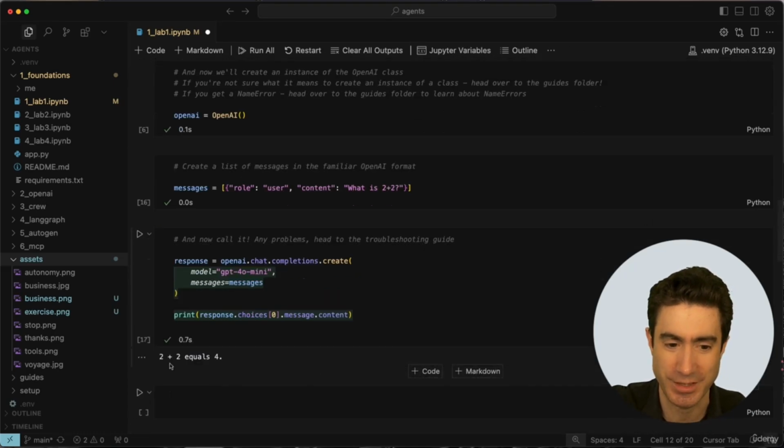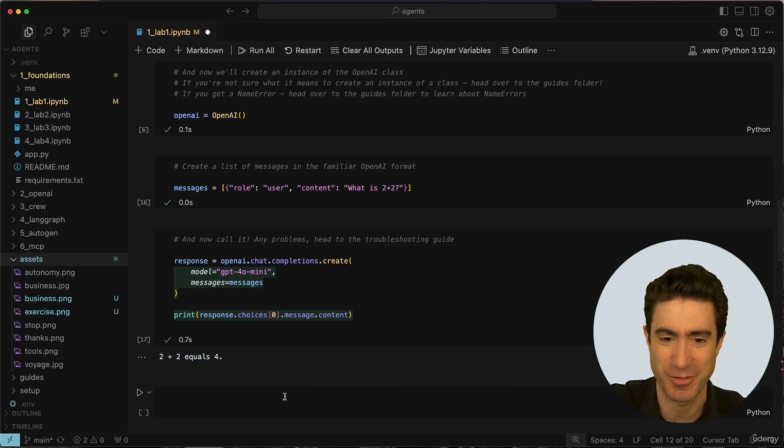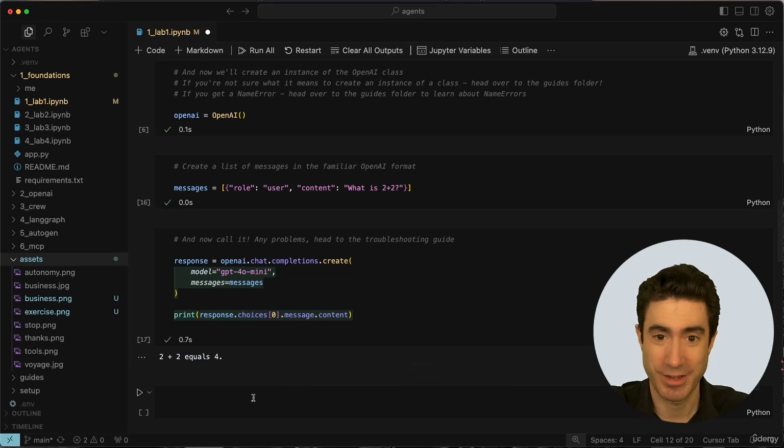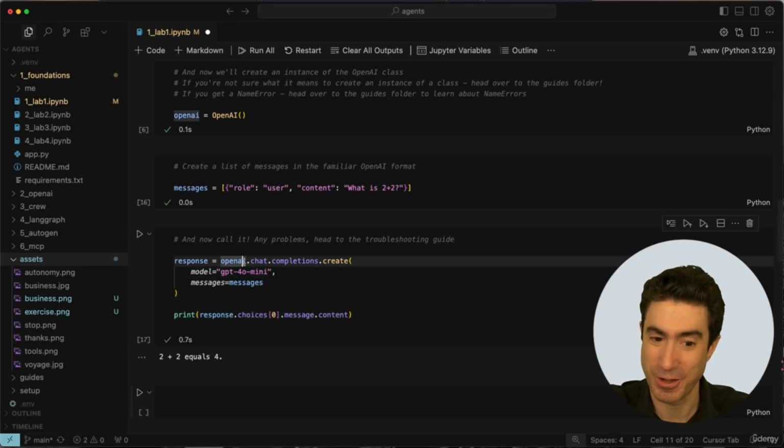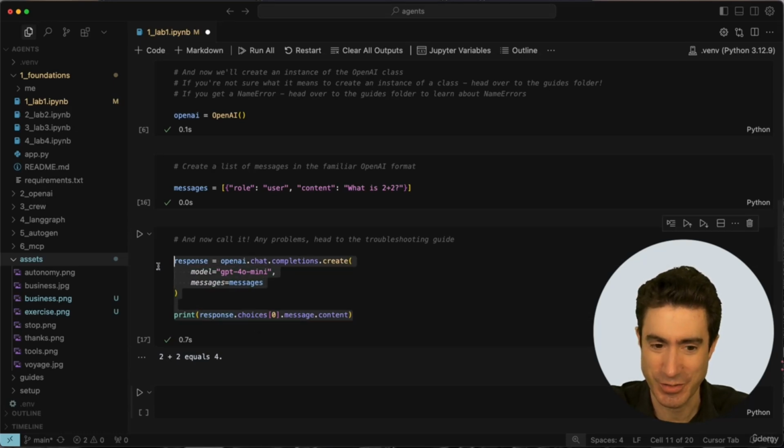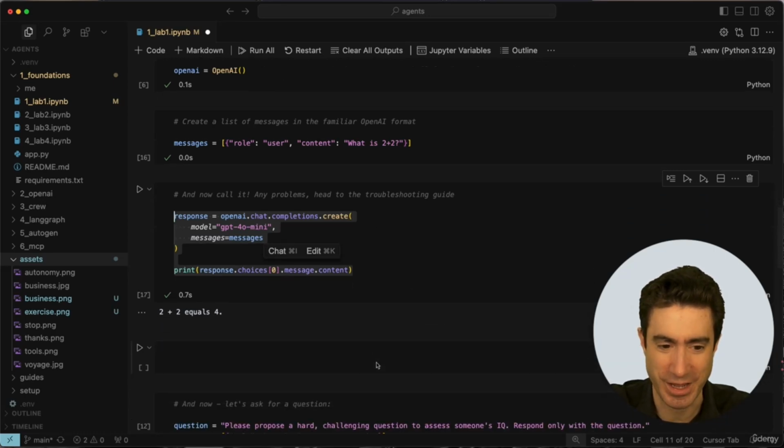And if we run this, we get the response to the question, what is 2 plus 2? We get 2 plus 2 equals 4. So we know we are connected to OpenAI, and so far, so good. So hopefully you're now comfortable that we can both call OpenAI, we can get responses, we can use the very standard chat completions API structure, and Cursor will fill it in for us if we ever forget what it is.